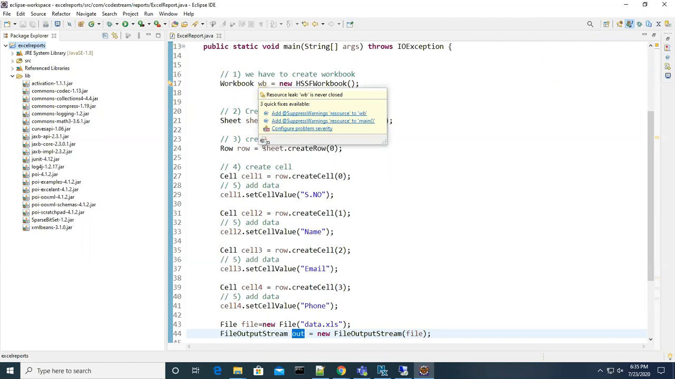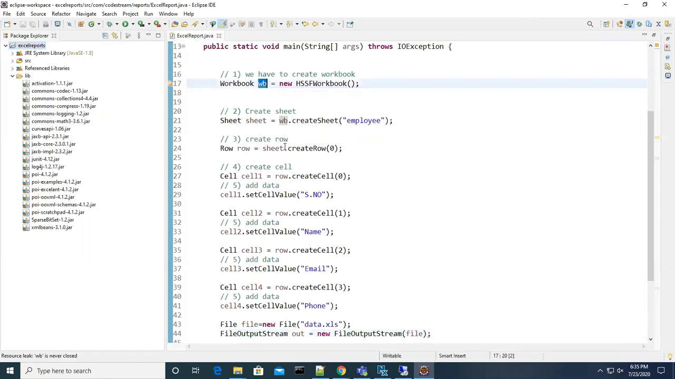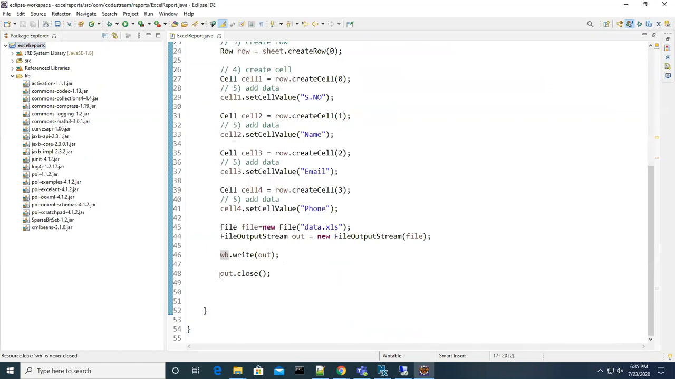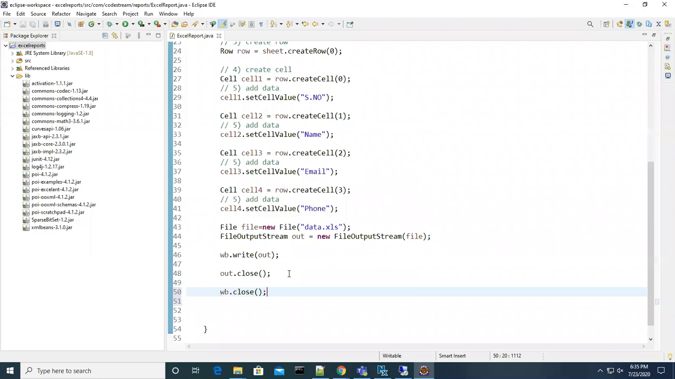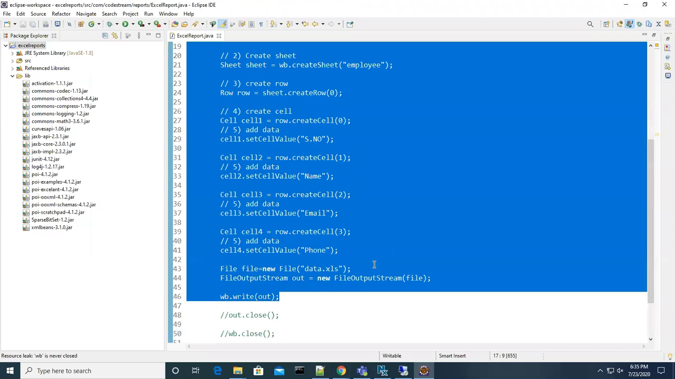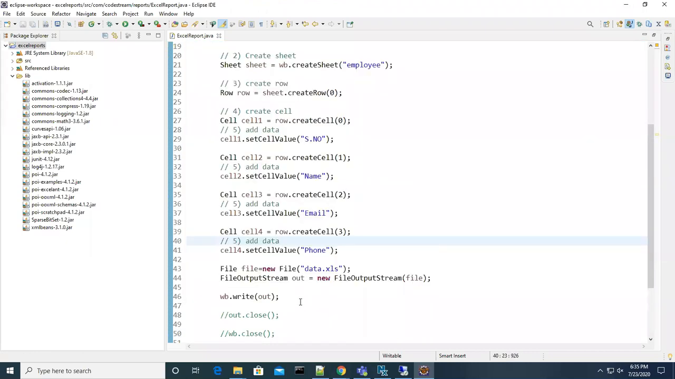Also the workbook has to be closed, guys, because once you write the file, this is also something we have to close. Okay, so these are the two things I closed here. Even if you don't close them, I will explain that later. But till now you understood that, right? So far, any doubts, guys, in this code?